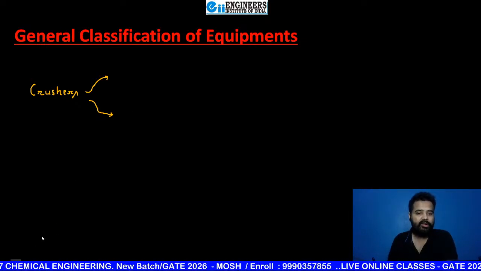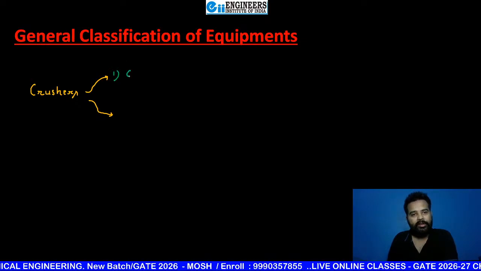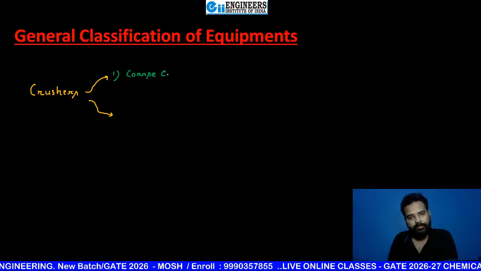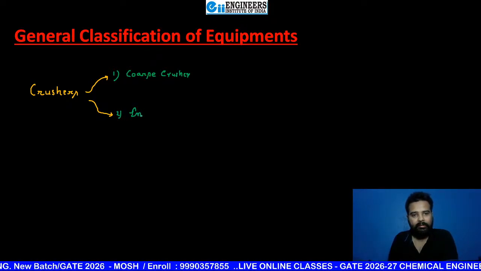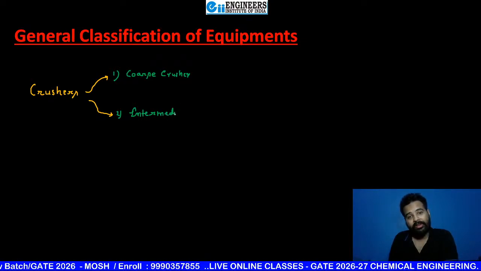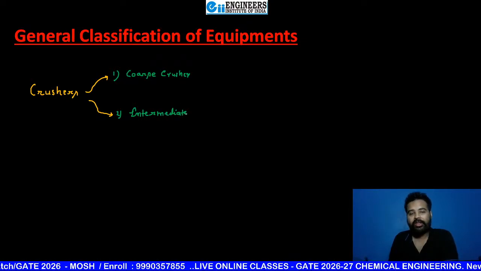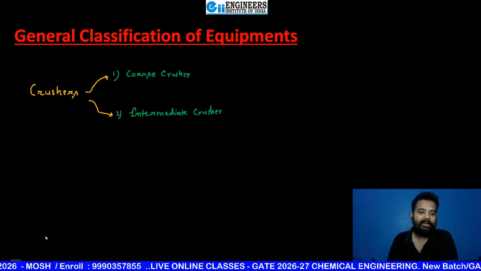So just write here. First one is coarse crusher. And the second one is intermediate crusher. Why it is not fine crusher? Because crusher can't give you fine products like powder. Okay, so coarse crusher and intermediate crusher.